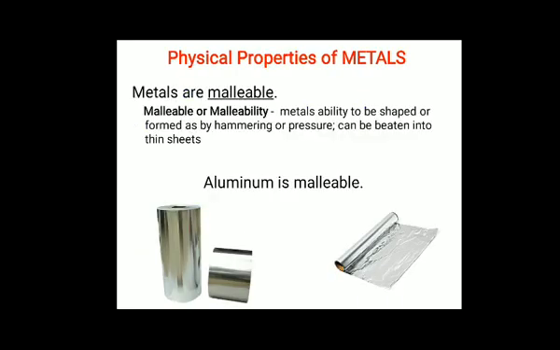Next, metals are malleable. What does malleable mean? Malleability is the property by which metals can be beaten into thin sheets. The best example is aluminum foil. Aluminum foil is very thin, and this is possible due to its malleability. Most metals are malleable. Gold and silver are the best malleable metals. For example, aluminum can also be hammered to form very thin sheets.